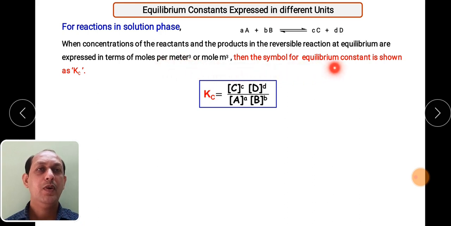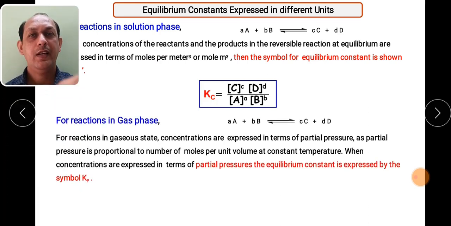When you are carrying out the reaction in the solution phase, then we have to use the term Kc, capital K, capital C, concentration of product divided by concentration of reactant. So in case of the solution phase, we have to use the term Kc.